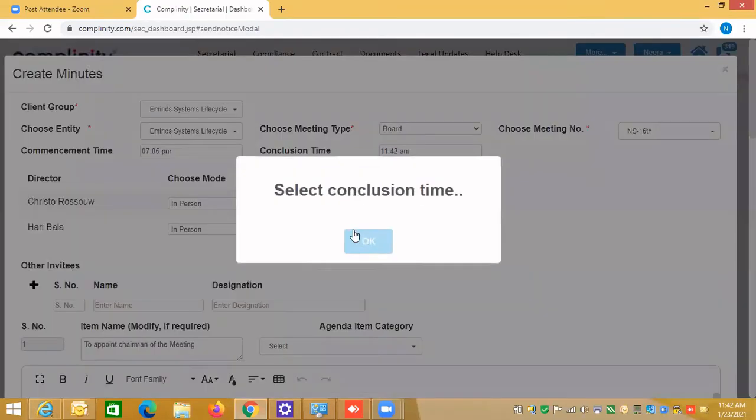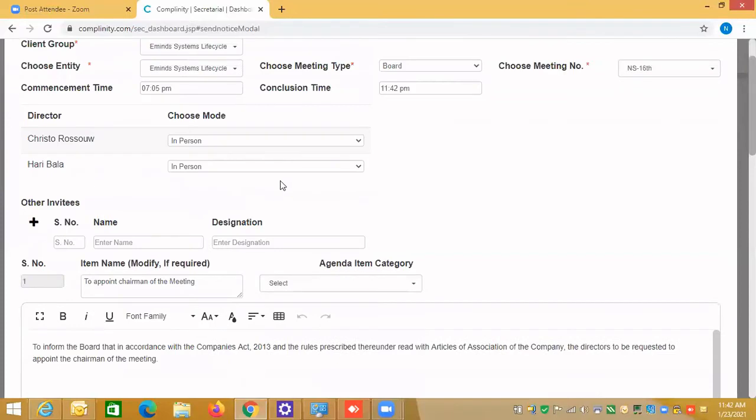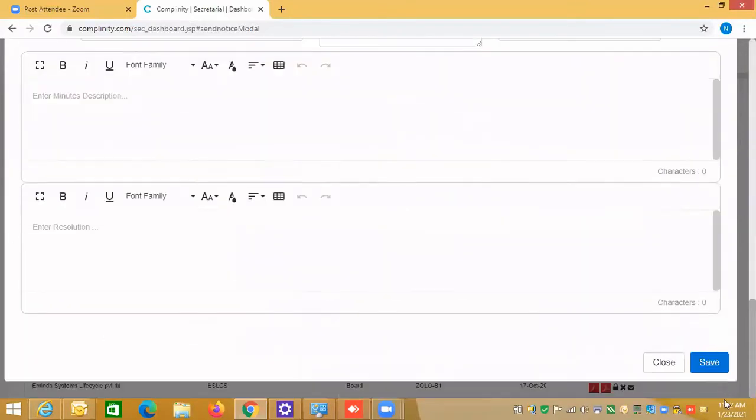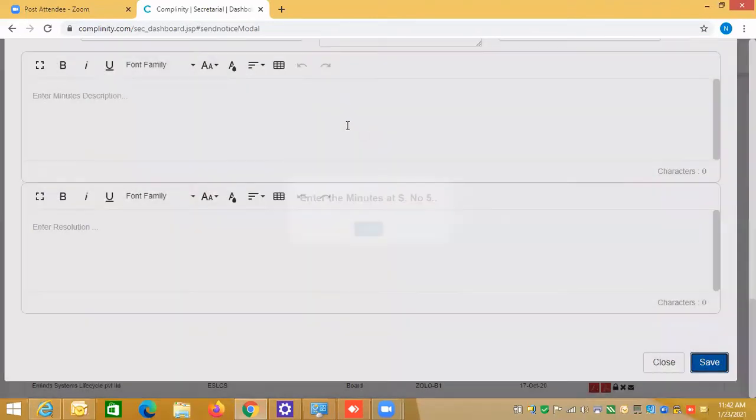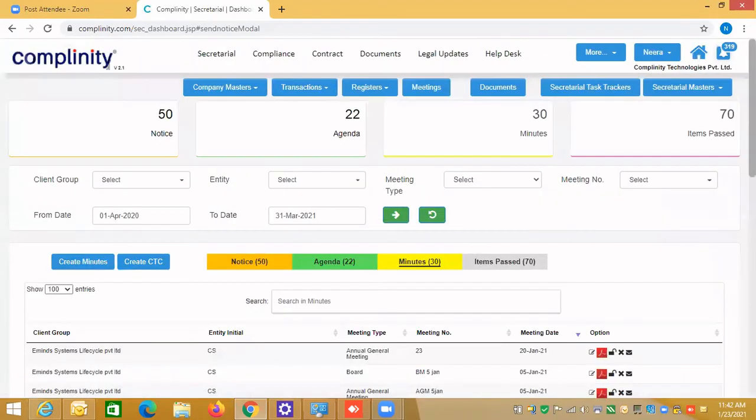And when you save it, it asks for the conclusion time, when this is finished. After that, you need to enter the in-person names: Christo Rosso and Hari Bala have attended. So you can save it. You can create the minutes also. So once you create the minutes successfully,